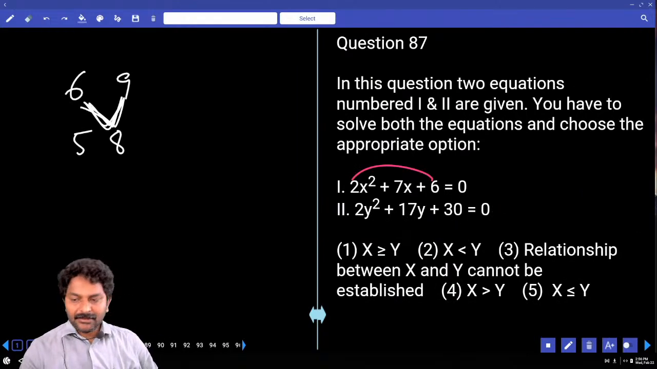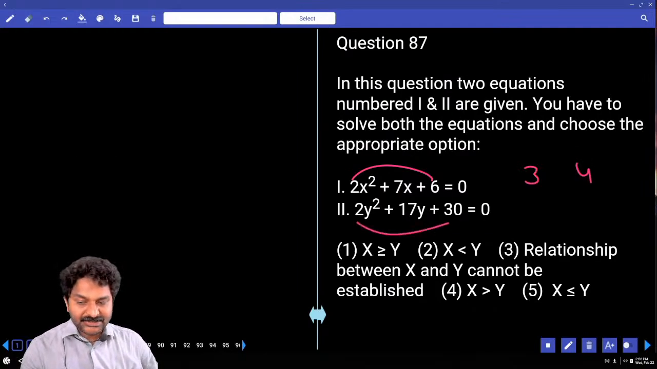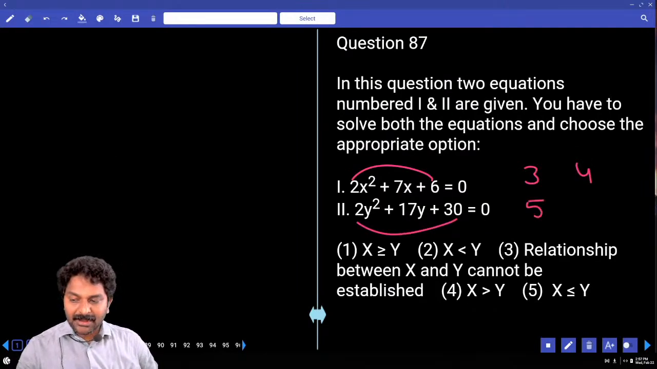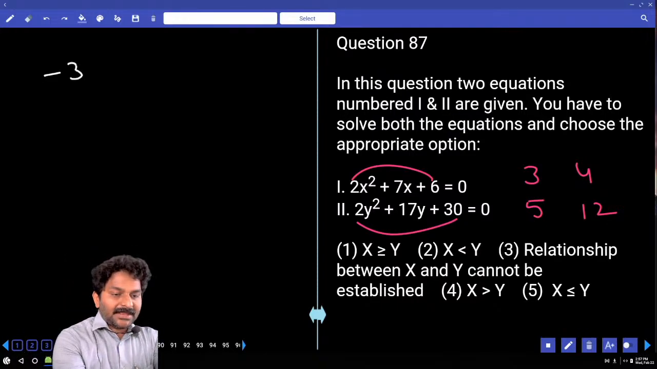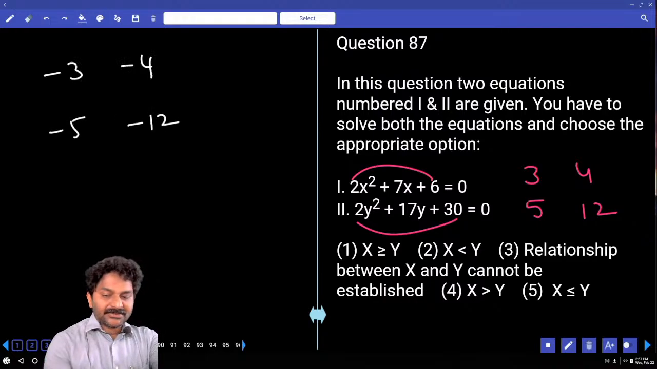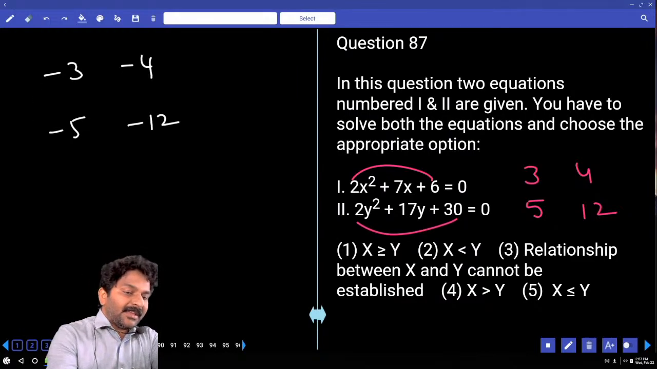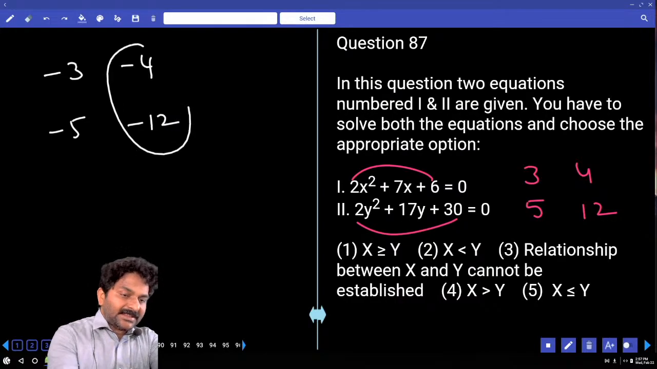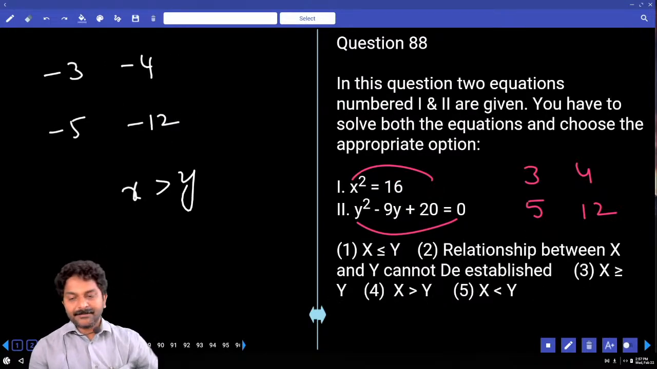12 plus 3 plus 4 combination, correct? 60, 5, 12 combination, correct? Right. Factors are minus 3, minus 4, minus 5, minus 12. Divided by coefficient is not required. x greater than y, x greater than y, x greater, x greater. Everywhere we are getting only one condition, x greater than y.